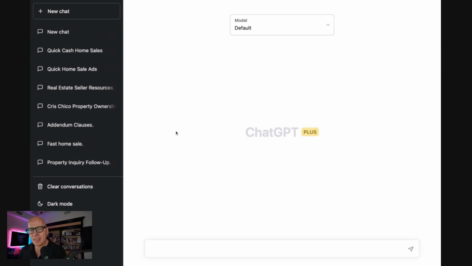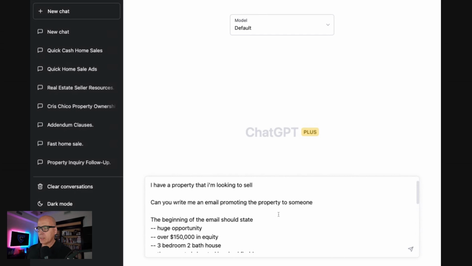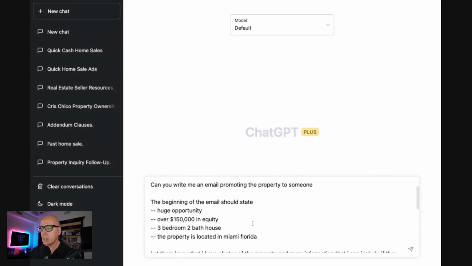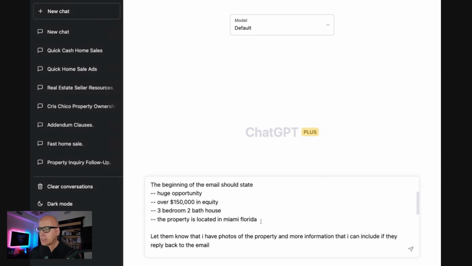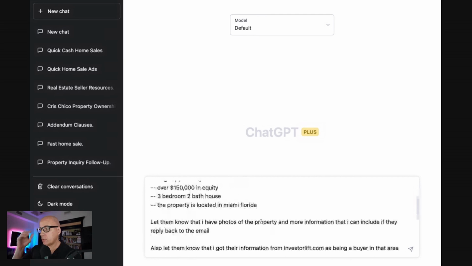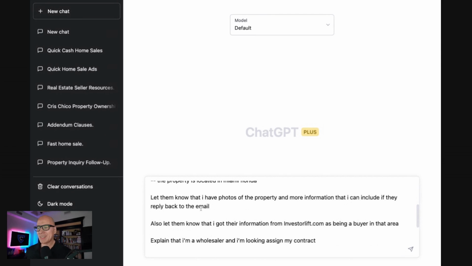So again, under the umbrella of making sure that we give it as much information as we can, I'm going to put, I have a property that I'm looking to sell. Can you write me an email promoting the property to someone? The beginning of the email should state huge opportunity, over $150,000 in equity, 3 bedroom, 2 bath house. The property is located in Miami, Florida. Let them know that I have photos of the property and more information that I can include if they reply back to the email. Also, let them know that I got their information from investorlift.com. I highly recommend it.